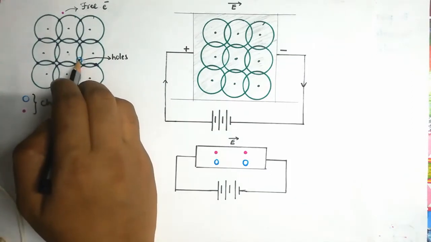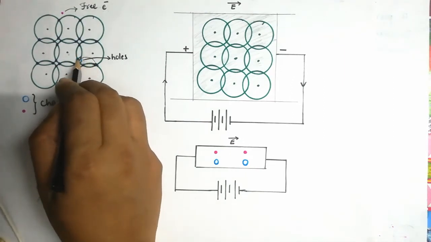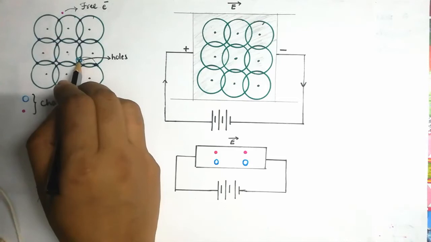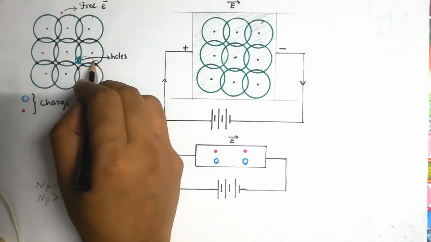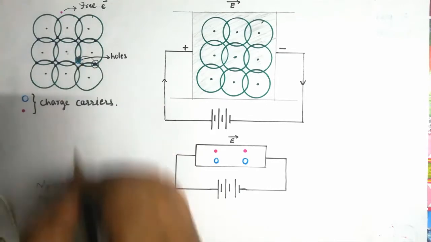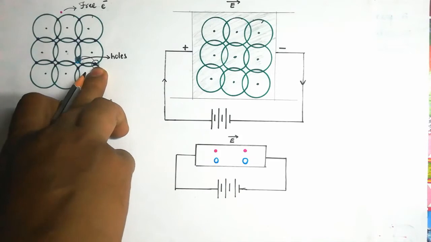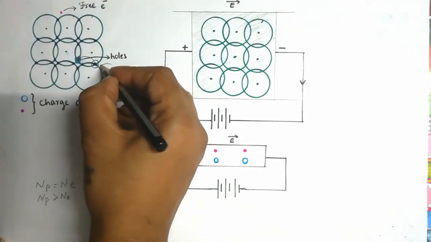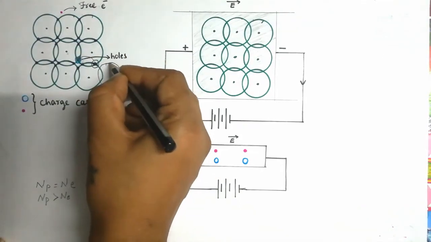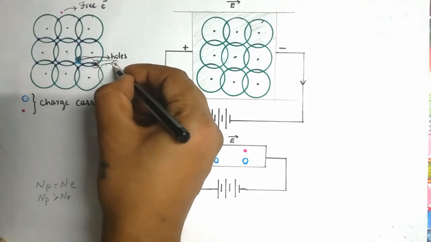Since it is a hole and has an affinity to attract negative charges, this electron jumps in and fixes over here, leaving behind a hole. Now this electron shifted here. Now this hole has an ability or affinity to attract the neighboring electron of another atom. You can see within it, and leaving a hole here.